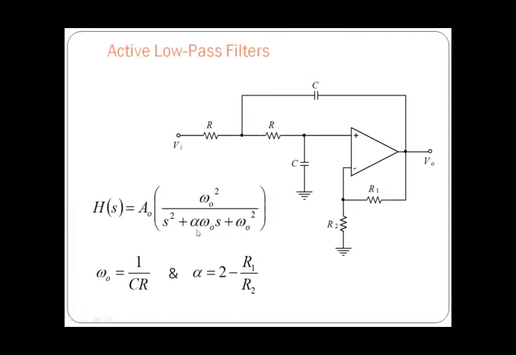Alpha is the damping factor, given by alpha is equal to 2 minus R1 divided by R2. Omega naught is the critical frequency, given by 1 by CR. So H of S is equal to A naught omega naught square divided by S square plus alpha omega naught S plus omega naught square.